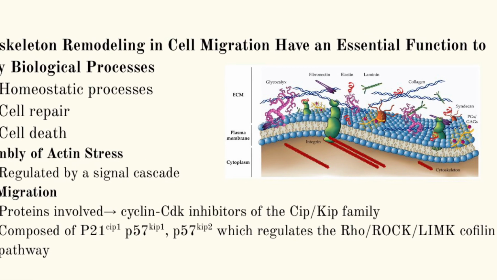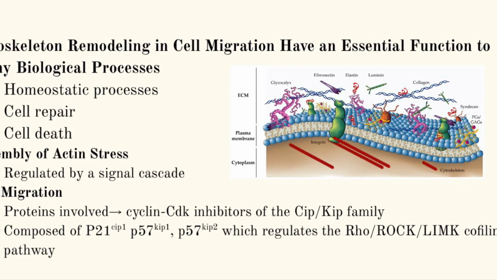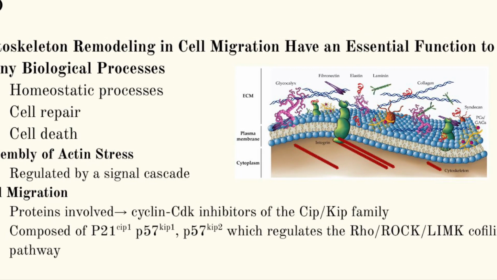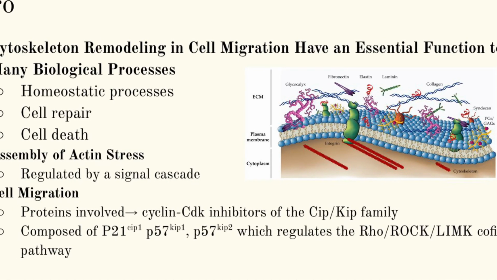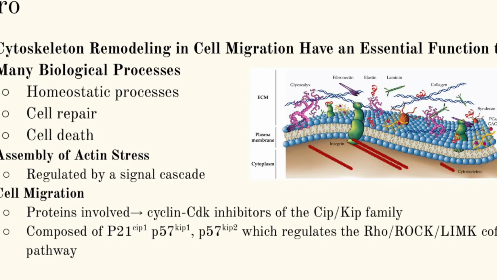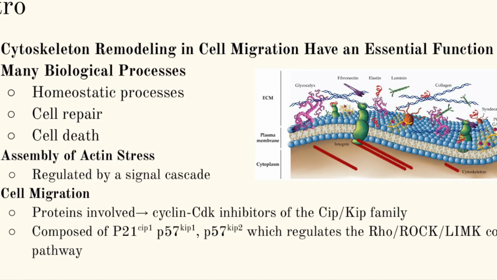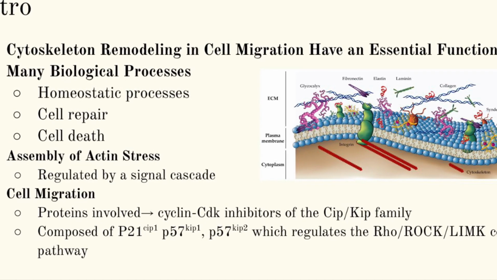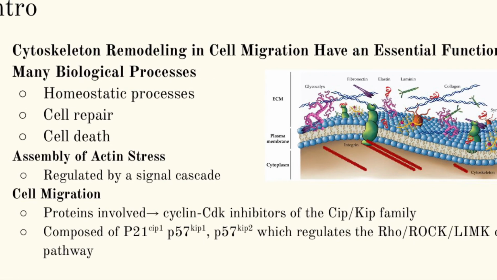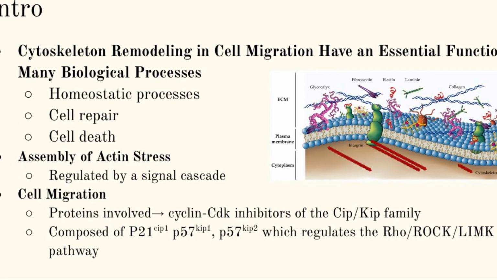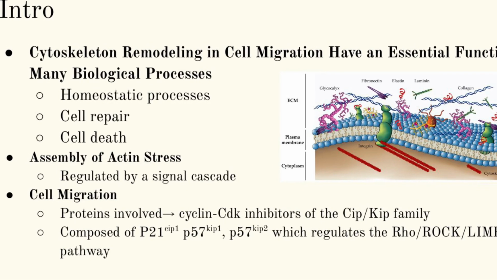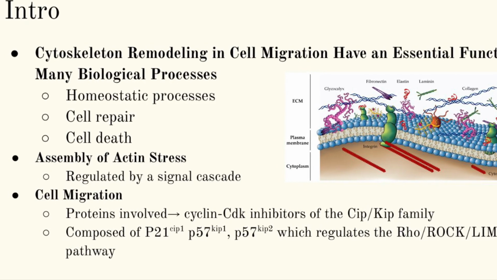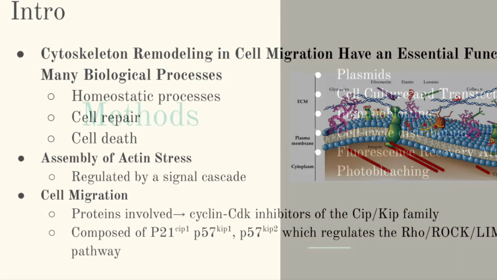So this whole pathway also comprises the P21-CIP1, P27-KIP1, and the P57-KIP2 genes, which regulate the Rho, ROCK, LIMK, and cofilin pathway. The Rho/ROCK signaling pathway is a major pathway transducing inhibitory signals, and it suppresses central nervous system regeneration in cells. It also regulates cell morphology, polarity, and cytoskeletal remodeling by regulating actin and cell migration, which is a very important aspect of this article.